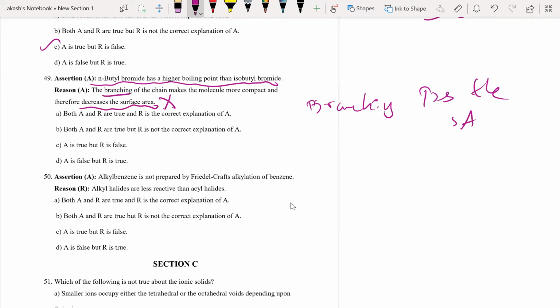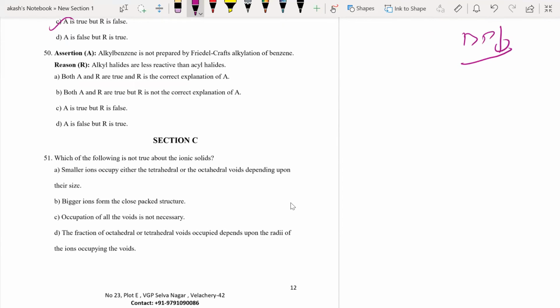Next, moving on to option A, n-butyl bromide has a higher boiling point than isobutyl bromide. Yes, this is true. And why? Because when branching increases, surface area decreases, and boiling point decreases. So isobutyl bromide is more branched than n-butyl bromide, so it will have a lower boiling point because of higher branching, and n-butyl bromide will have a higher boiling point because of lesser branching. So A is true, but R is false.